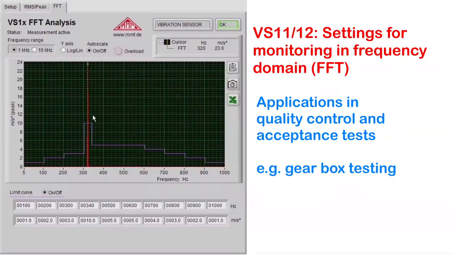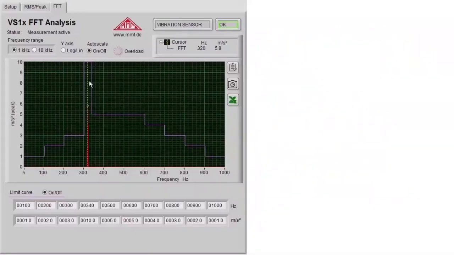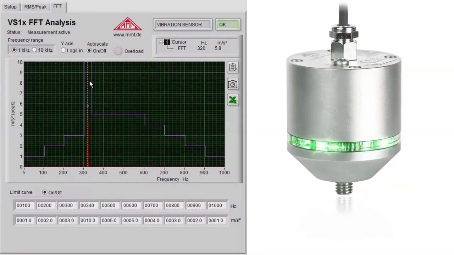Typical applications are in quality control or acceptance tests, for example, when machines with gearboxes are tested, which generate a mix of several vibration frequencies. As shown for time domain monitoring, you can now unplug the USB cable and use the vibration switch standalone monitor in FFT mode.